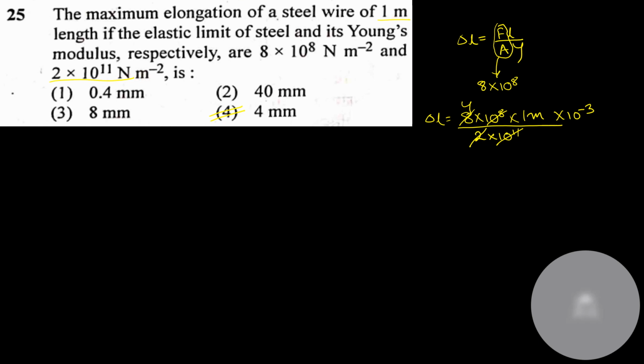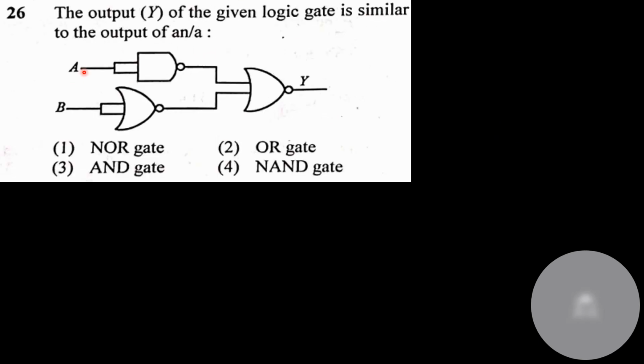Okay, this question is from logic gates. Whenever there is a question from logic gates, always draw a truth table or do Boolean algebra, whichever you are comfortable with. Here A will be the input, A dash will be the output. B will be the input, B dash will be the output.